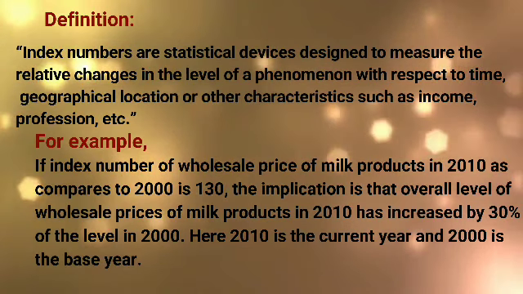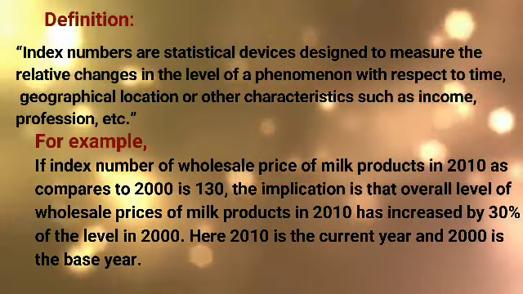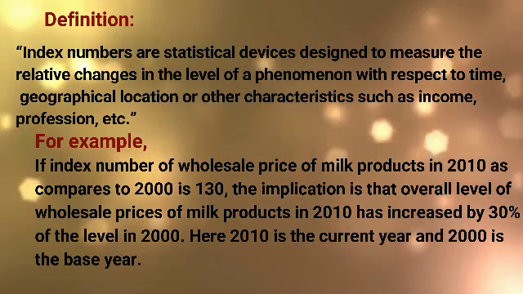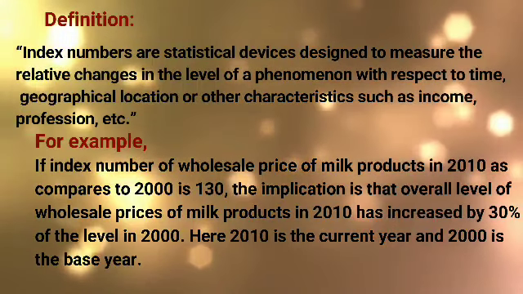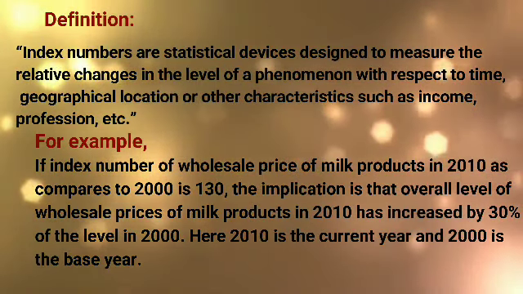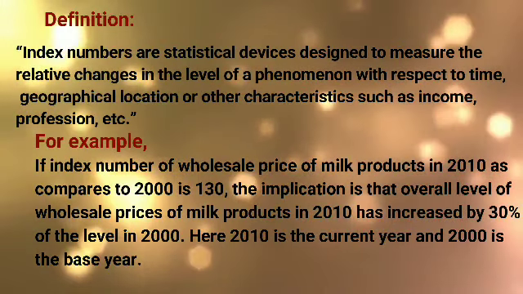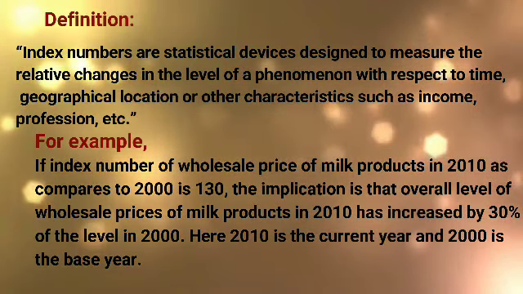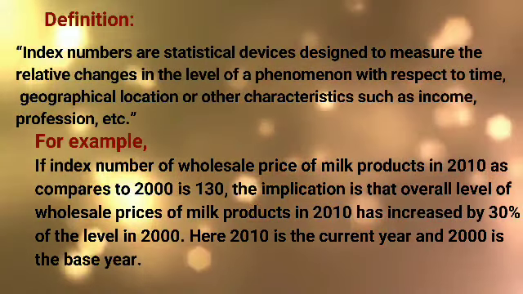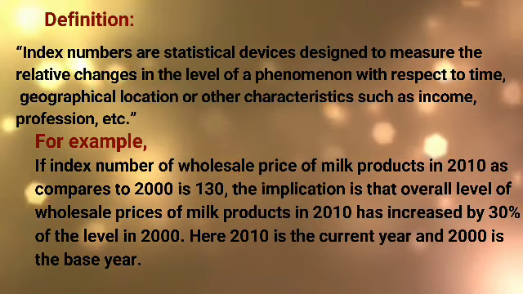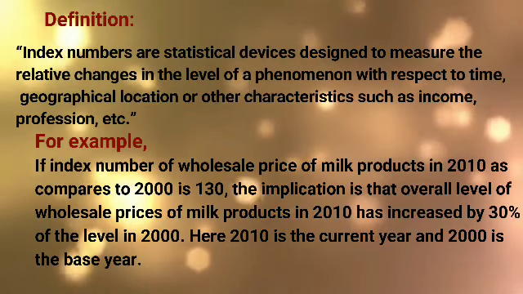For example, if the index number of wholesale price of milk products in 2010 as compared to 2000 is 130, the implication is that the overall level of wholesale prices of milk products in 2010 has increased by 30% of the level in 2000. In this example, as you can see, the price of milk products in 2010 is increased by 30% as compared to 2000.